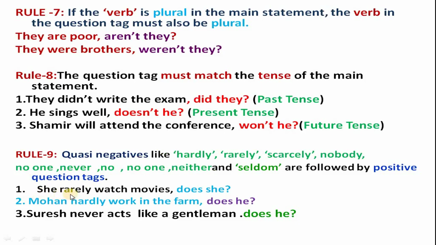Example: She rarely watches movies, does she? That means positive question tag, negative statement, because these quasi negatives are there. Mohan hardly works in the farm, then also the question tag is, does he? Suresh never acts like a gentleman, the question tag is, does he? Like that, if quasi negatives are there, your tag must always be positive.